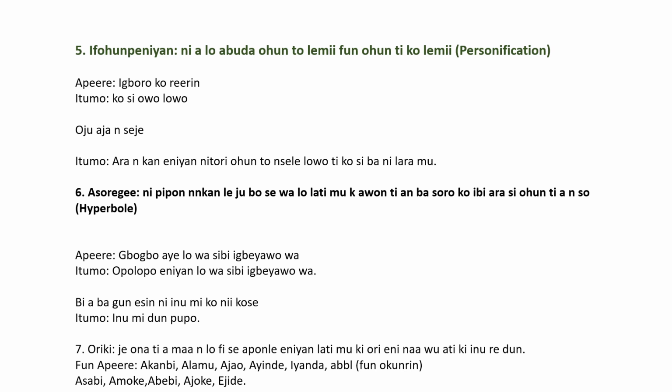Fún àpẹẹrẹ, some people are called Akanbi, that is the name of people. Alamu, so if they ask you, kí ni oríkì rẹ? You can say, oh, I'm Akanji, I'm Alamu, I'm Ayinde, I'm Ayinla. So these are meant, and so on and so forth. ABBN means àti bẹ́ẹ̀ bẹ́ẹ̀ lọ. So these are oríkì for ọkùnrin: Akanbi, Alamu, Ajao, Ayinde, Ìyàndá, àti bẹ́ẹ̀ bẹ́ẹ̀ lọ.